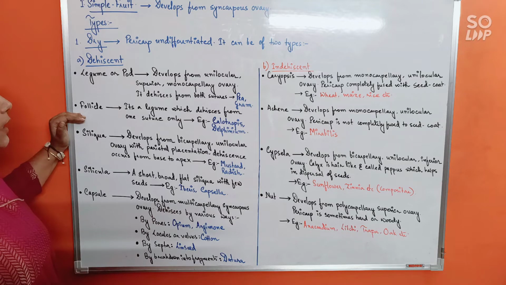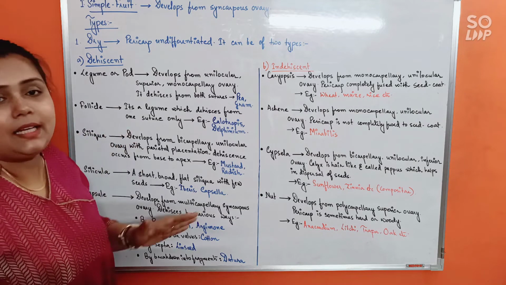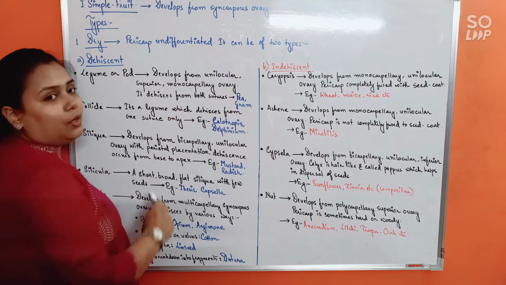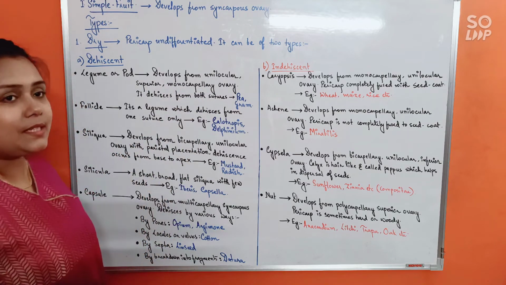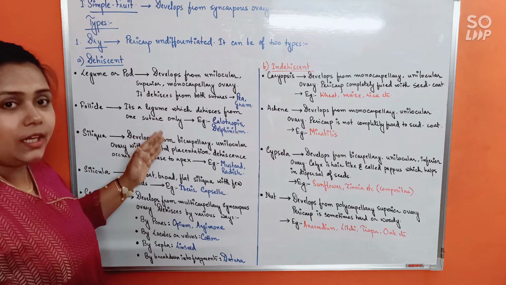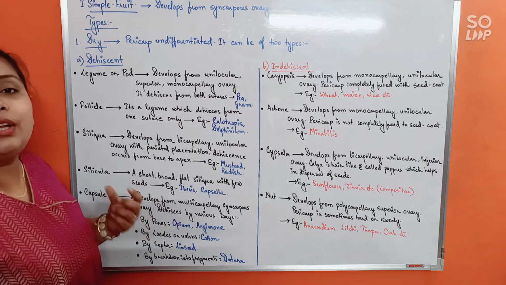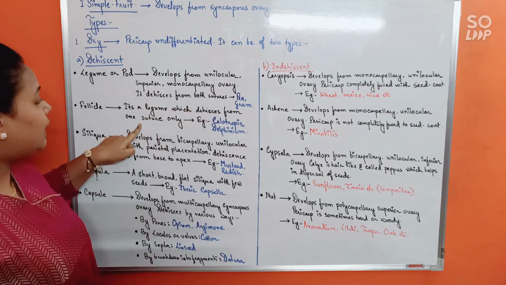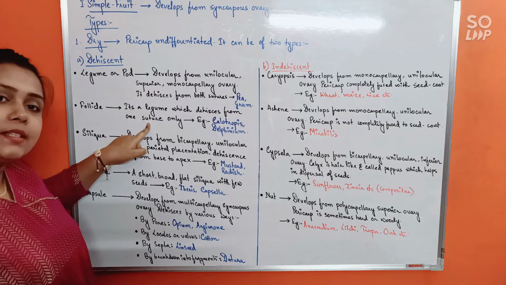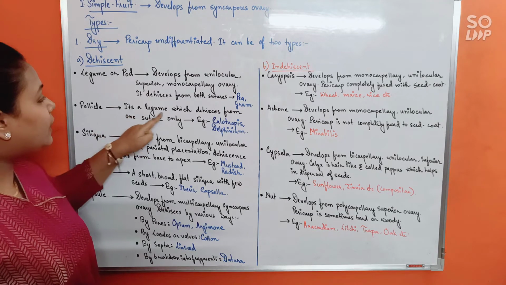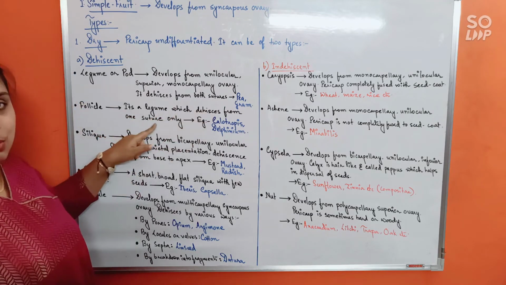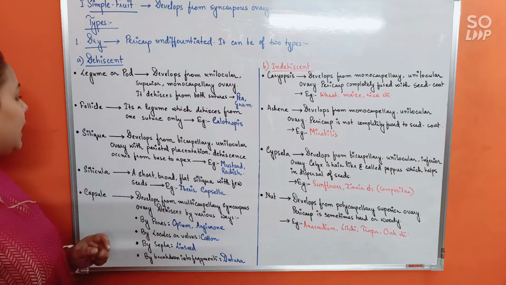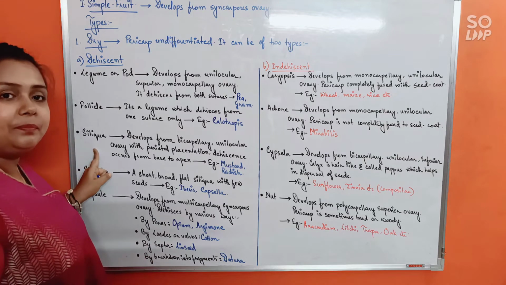Next, follicle. Follicle is exactly like legume, means it will develop from unilocular superior monocarpillary ovary. Okay, but the difference is that here, in case of follicle, the dehiscence will be occurring only from one suture. In legume, both sutures, and here it will break down from one suture. That's the only difference. Okay, so it is a legume which dehisces from a single suture only. Example will be Calotropis.